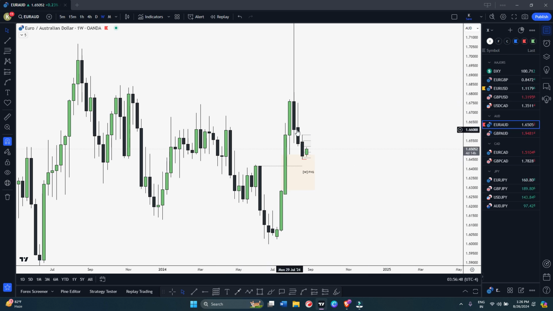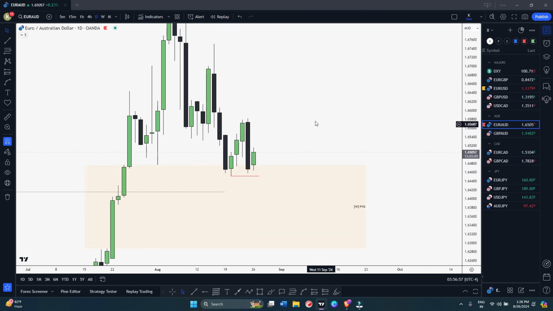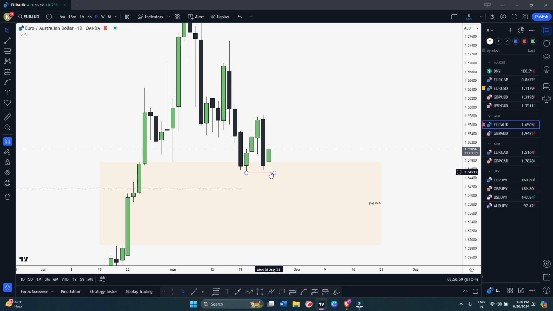Okay, so let me delete this one right now. We can see we are at this weekly bullish fair value gap. But if we come to the daily time frame, you can see we have created kind of a relative equal low, right? You can see relative equal low kind of. So what I'm anticipating on GBPAUD, okay?